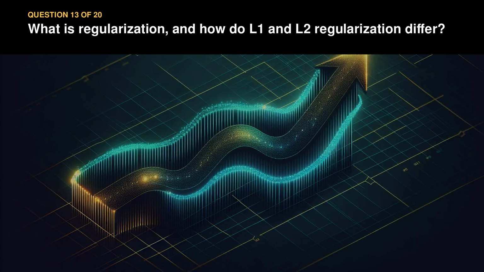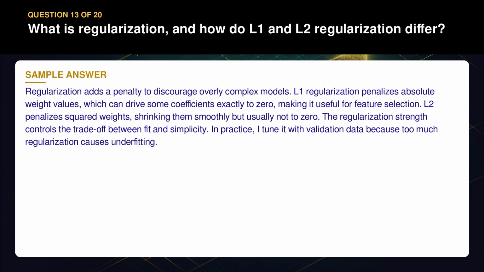Question 13. What is regularization, and how do L1 and L2 regularization differ? Regularization adds a penalty to discourage overly complex models. L1 regularization penalizes absolute weight values, which can drive some coefficients exactly to zero, making it useful for feature selection. L2 penalizes squared weights, shrinking them smoothly, but usually not to zero. The regularization strength controls the trade-off between fit and simplicity. In practice, I tune it with validation data because too much regularization causes underfitting.